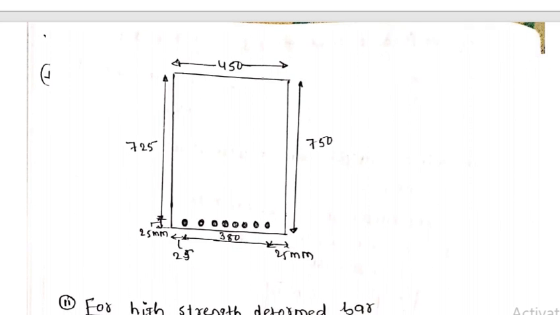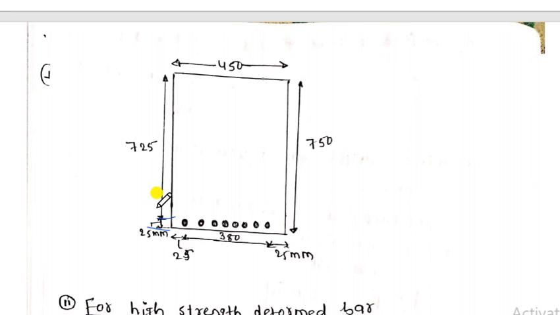Here you can see the overall width B means 450. Here the total overall depth is 750, and if we deduct the clear cover, the distance between here and here is nothing but the clear cover. So I have taken clear cover as 25. For any beam, let me tell you one thing, the clear cover must not be less than 25 mm.